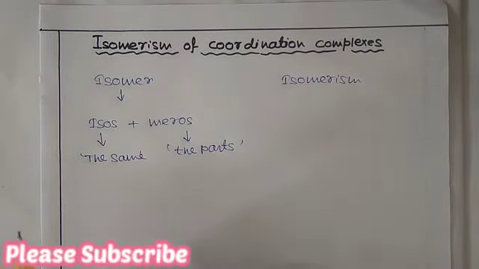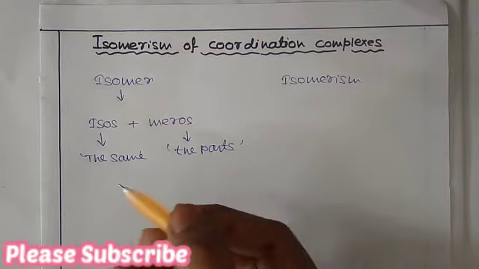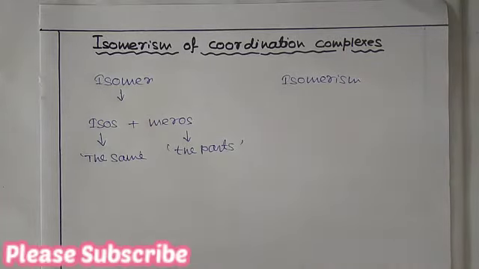So what is actually isomerism? Isomers have the same number of atoms and the same kind of atoms.